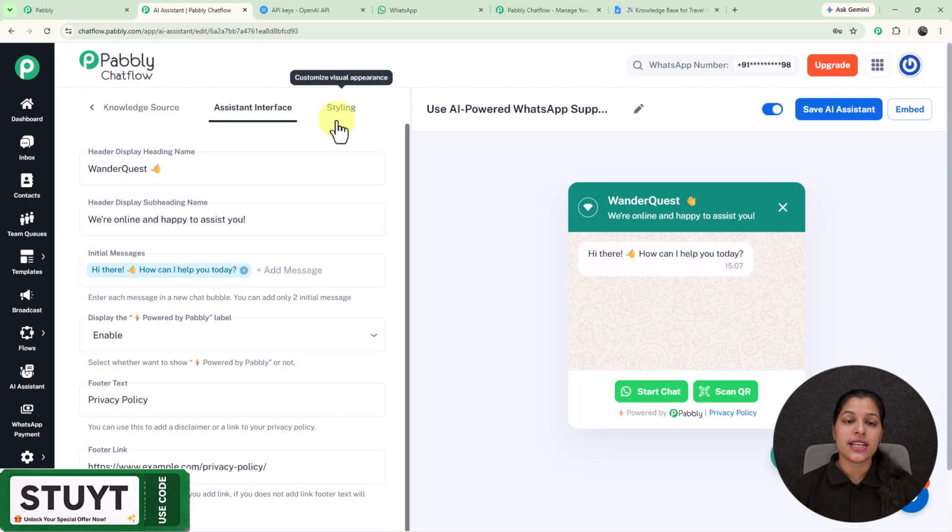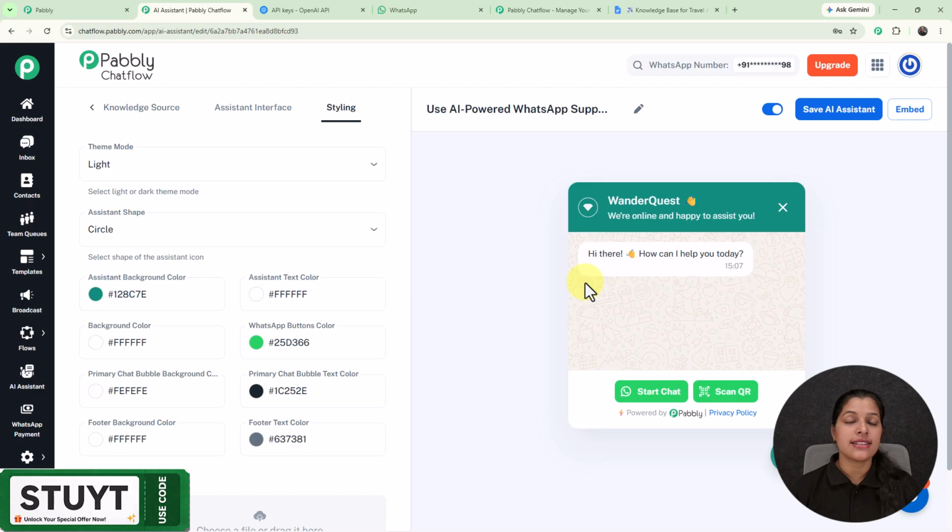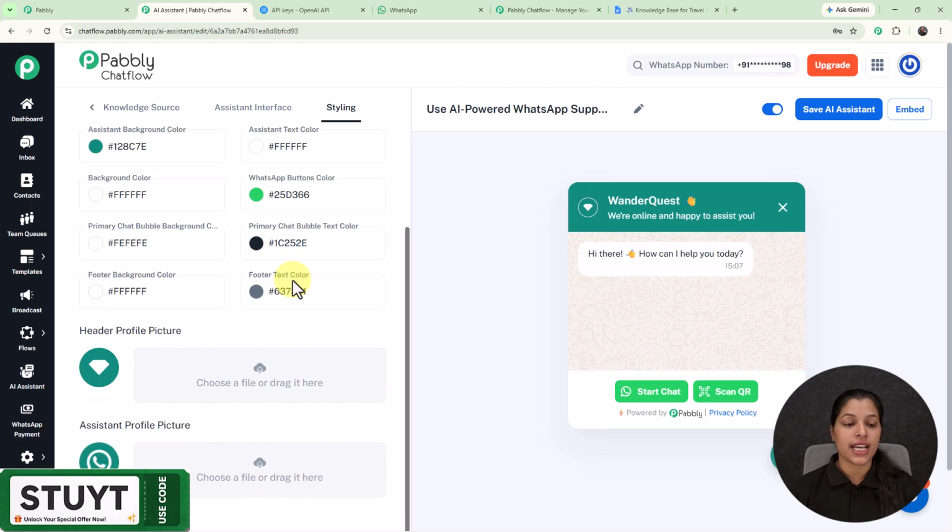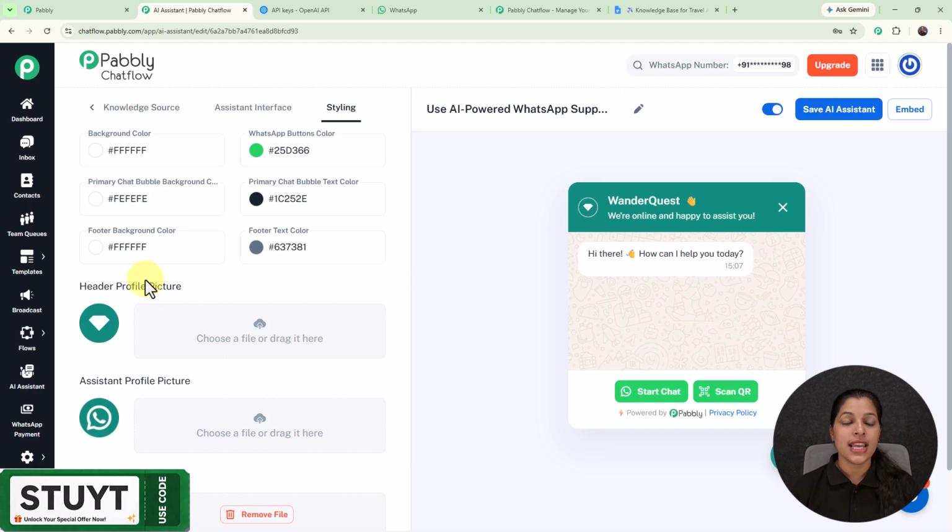Now let's customize the visual appearance of our AI assistant in the styling tab. So here you can select your preferred theme mode, assistant shape, and you can even change the coloring of many properties of your AI assistant. And not only this, you can also provide the header profile picture, assistant profile picture, and background picture too.